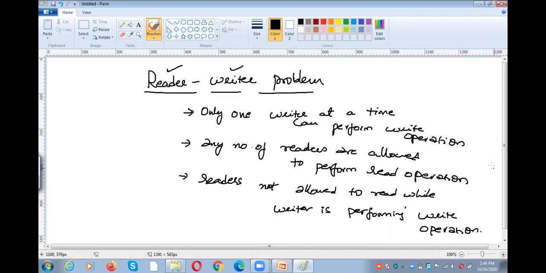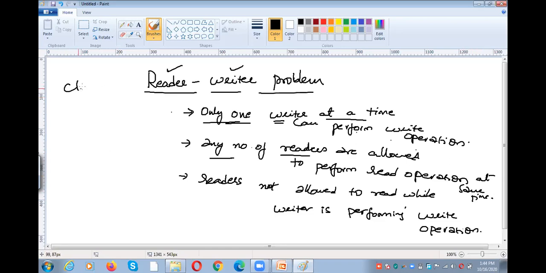Right? So these are the points you need to understand. The first one is only one writer. That means only one process can perform the write operation. At that time, no other writer is allowed to write. That means only one process at a time can perform the write operation. And the second thing is any number of readers can read at the same time. Any number of readers are allowed to perform the read operation at the same time.